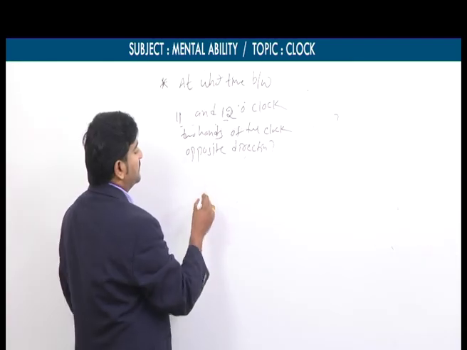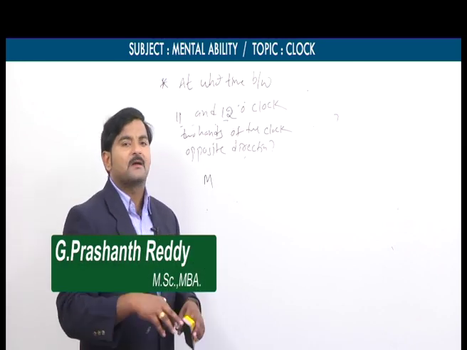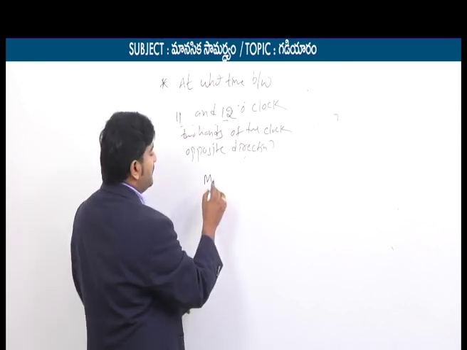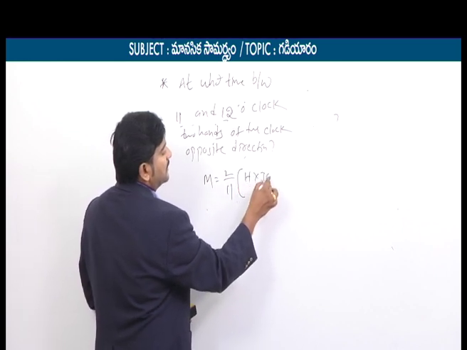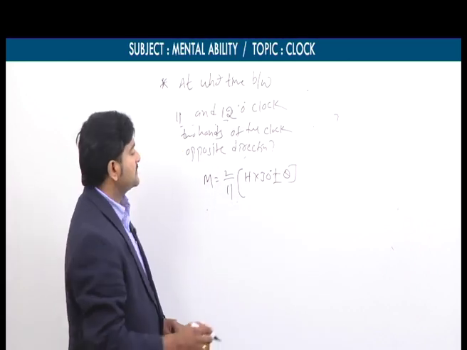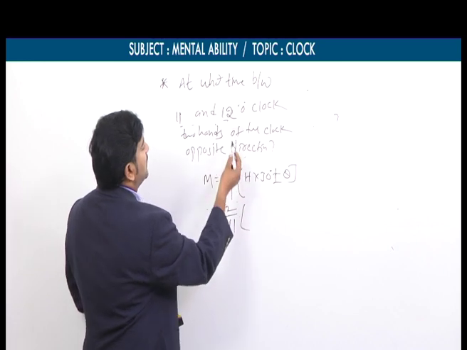So just focus on this simplification. The formula is the same. Luckily, in this chapter we have 5 types, and 4 types can be solved by using only this formula, that is, M equal to 2 by 11 into h into 30 degrees plus or minus theta. The formula is the same. So now we will observe here: 2 by 11 into what is our starting hour?